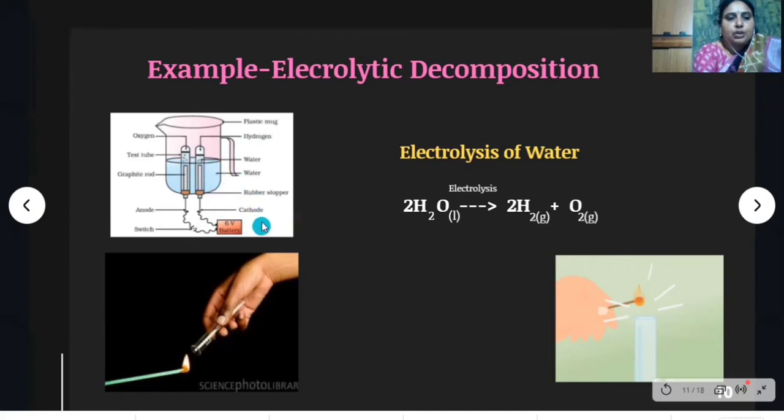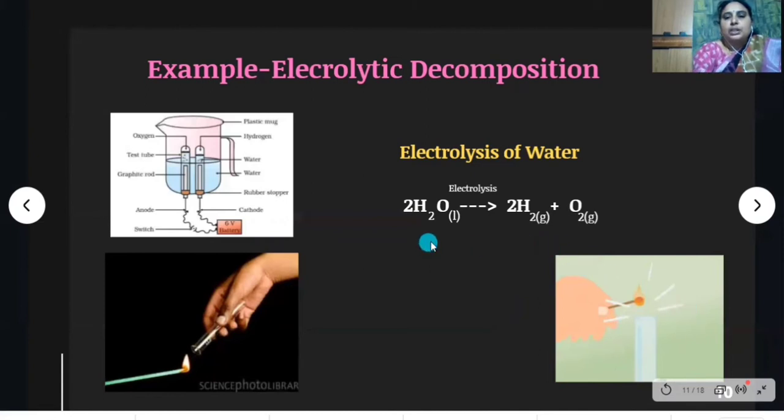If you want, you can check the test tubes with a burning splinter. When you put the burning splinter near the mouth of the test tube, if it glows, it is oxygen. Then test the other test tube with the burning splinter, and if you observe a pop sound, then that is hydrogen gas.